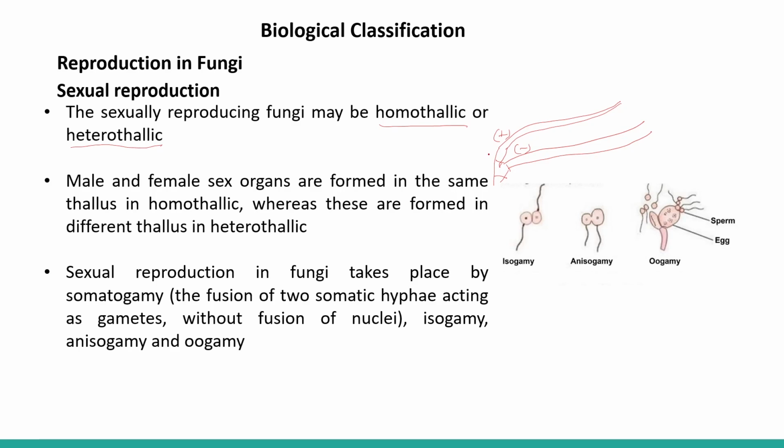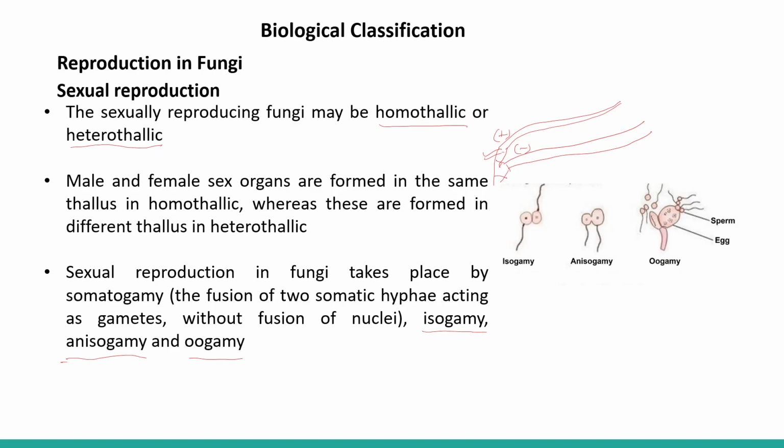Sexual reproduction in fungi takes place by somatogamy. As I have told you, it is the fusion of two somatic hyphae acting as gametes, and it is called somatogamy. Now, the fusion of the cell can be of three different types. It can be isogamy, it can be anisogamy, and it can be oogamy. Now, what is isogamy?